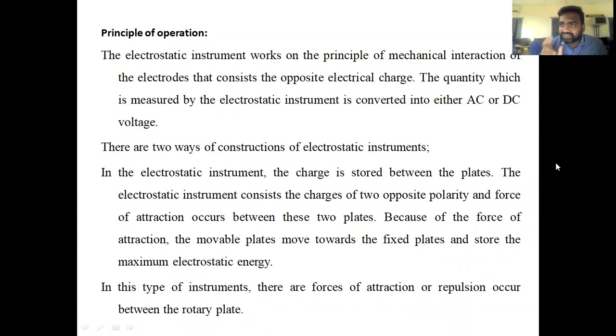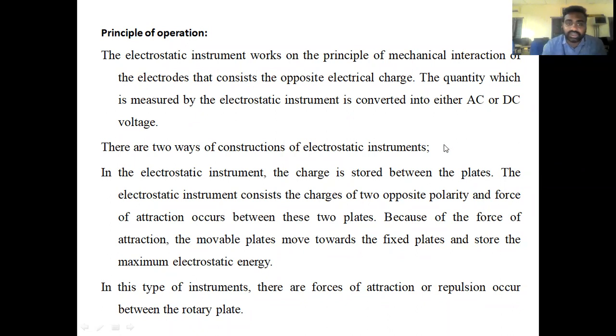If we charge those two opposite polarities, a force of attraction occurs between them. We are using that force of attraction between the parallel plates, with the help of the electrostatic field, in this instrument. The second is the repulsion type rotary plate classification.